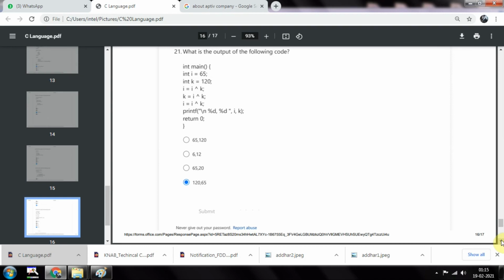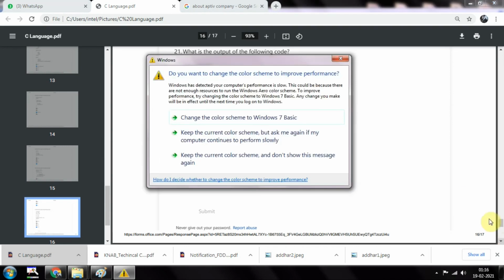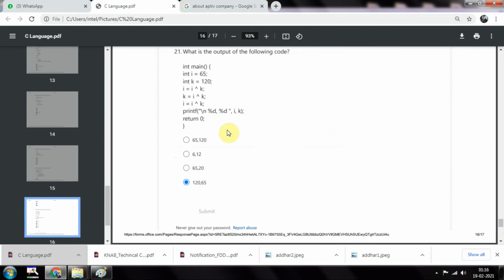So int main, i equal to 65, k equal to 120, i equal to i xor k, k equal to k xor i, and i equal to i xor k. Printf percentage d, i comma k, return 0. So we'll be getting 120 comma 65 here.